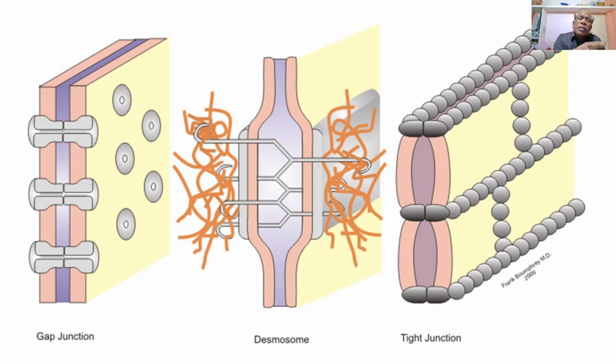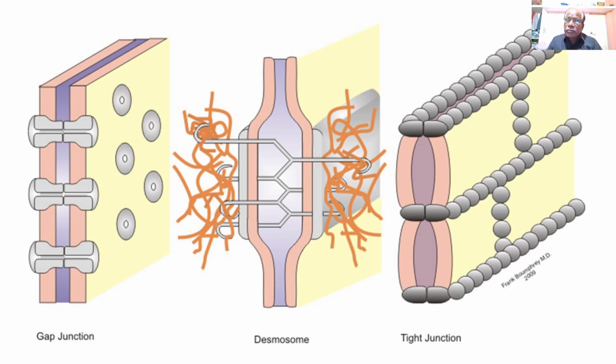In the first diagram you can see the gap junction, three gap junctions formed between the extracellular space of the adjacent cells, forming a bridge or tube-like connections. These are called communicating channels. There is a free passage of ions and small molecules through the channels of the gap junction between the adjacent cells. So this is what we have about the gap junction.